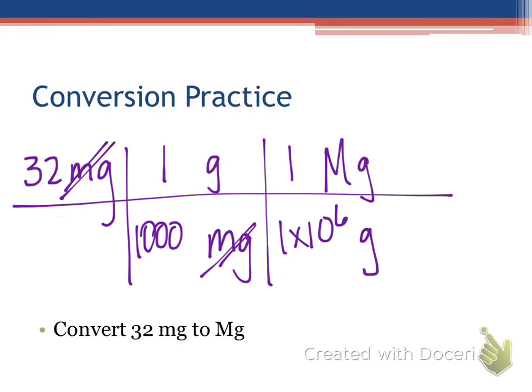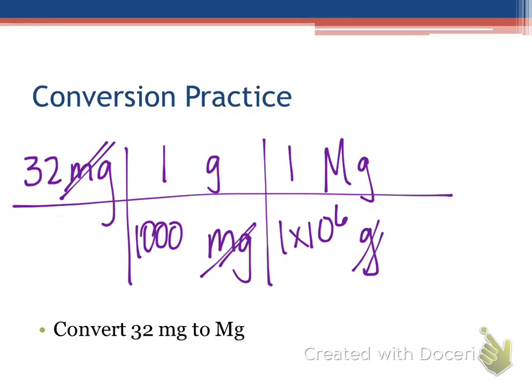Okay, that was the top one on your chart. Mega was the biggest one that we learned. Okay, and that's the capital M. There's lots of prefixes that start with M, right? Regular lowercase m is a meter. That's not a prefix. It's also milli, which is the prefix. That's a little tricky. Okay, but mega is the capital.